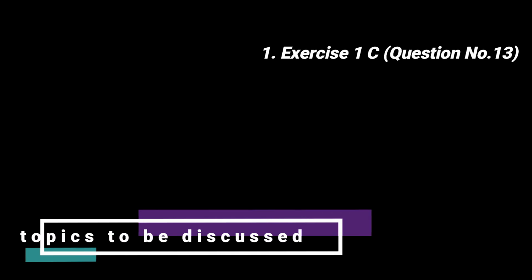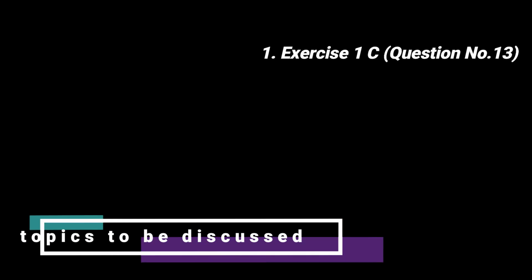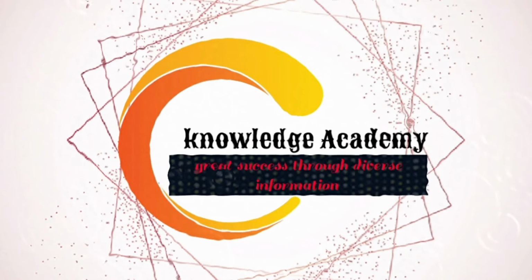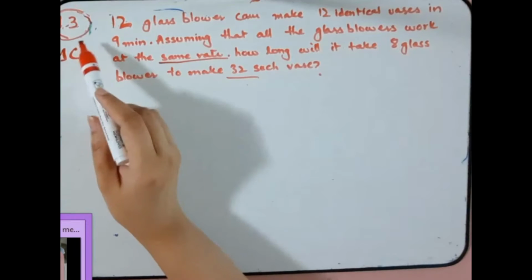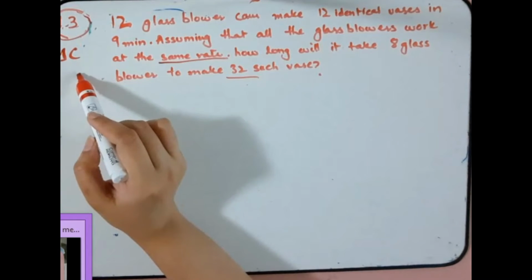Topics to be discussed are exercise 1C question number 13. For reference, we are using exercise 1C of this book, so stay tuned. Question number 13, exercise 1C.